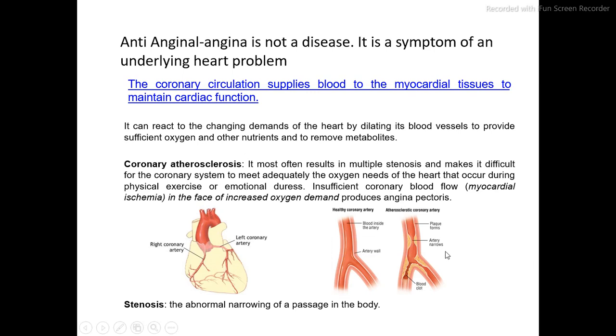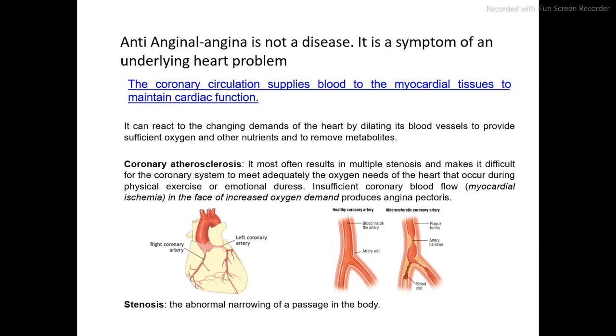Once atherosclerosis occurs, it leads to vasospasm of the coronary artery. Means the blood vessels of the coronary arteries constrict. That is called vasospasm. The primary symptom or indication of angina pectoris is pain in the left shoulder. Generally, angina pectoris occurs by exertion or emotional stress.